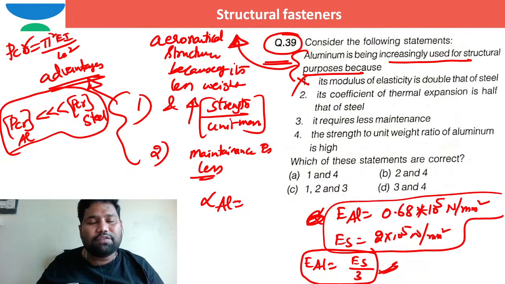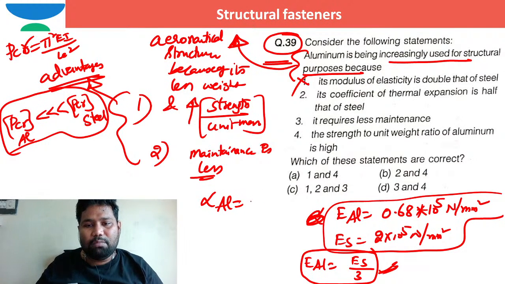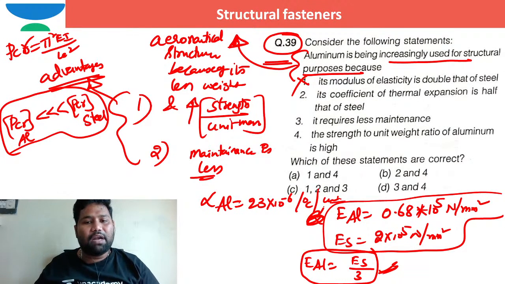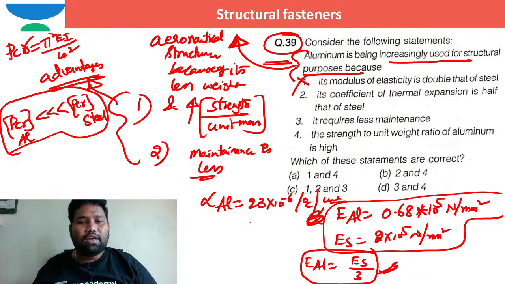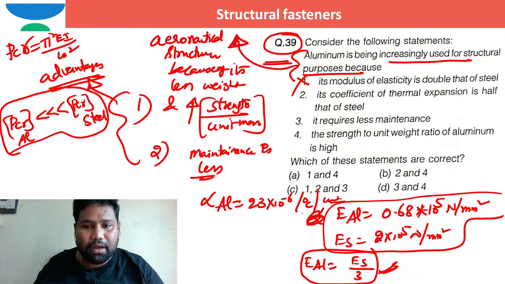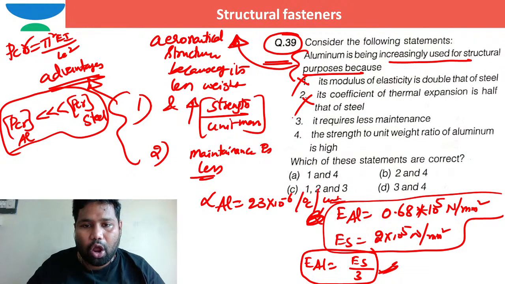It is almost double that of steel, almost 23 into 10 to the power of minus 6 per degree C per unit length. Whereas alpha for steel is 12 into 10 to the power of minus 6 per degree C per unit length. So it is doubled, so this is also wrong, right?